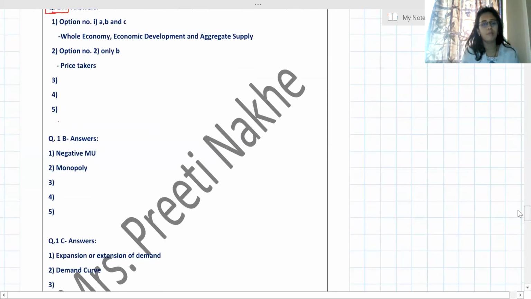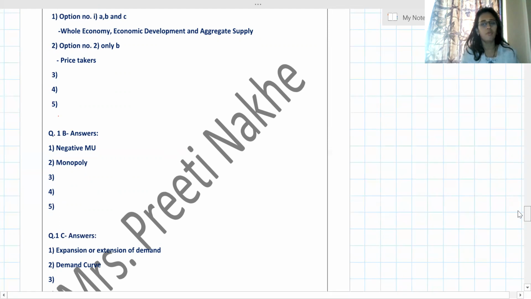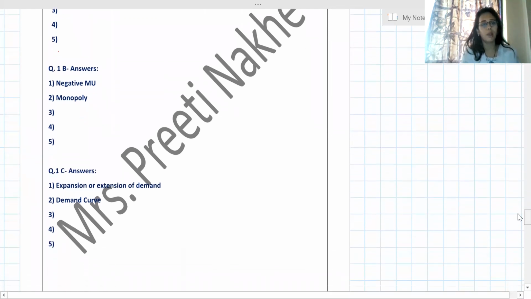Then my B answers I have written directly, 1, 2, 3. In your answer sheet, I have not written the question anywhere. I have directly written the answers. I have properly given the number to the answers. Question number 1A, question number 1B, 1, 2, 3, 4, 5. These 3, 4, 5 are blank because we have not discussed anything, but I'm just telling you how your answer sheet will look.